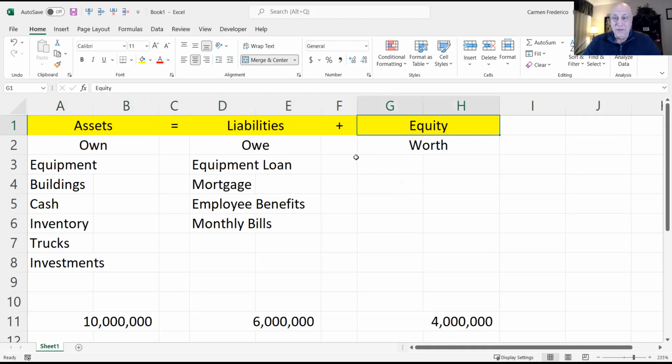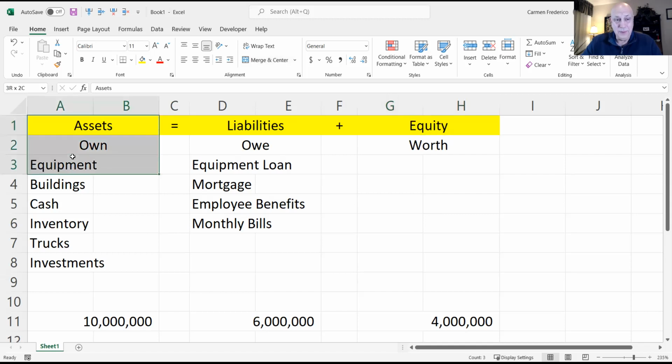For instance, if a company buys a piece of equipment, what's coming into the company? Equipment. And if they bought it on account, on credit, that means they bought the equipment and they're going to pay for it later. So how does that impact the accounting equation? Well, the equipment is something the company owns, so that's an asset. And they have a loan, that's something the company owes. It's a liability.